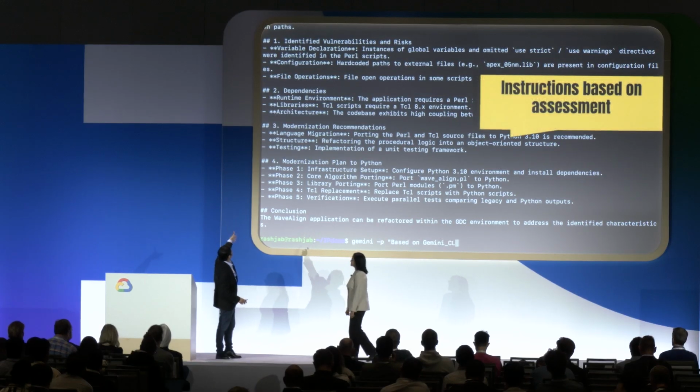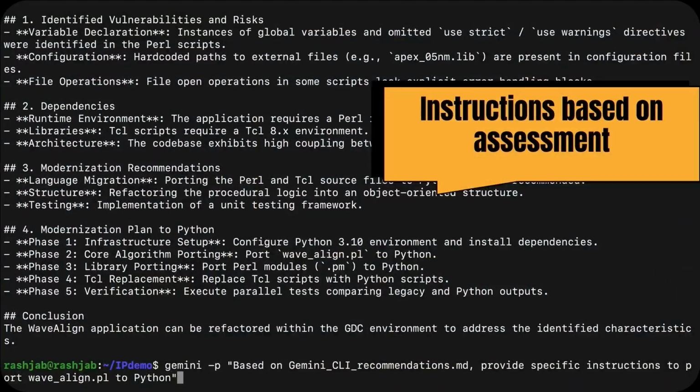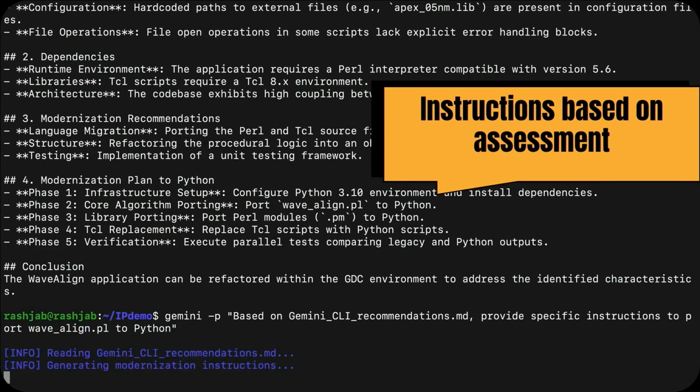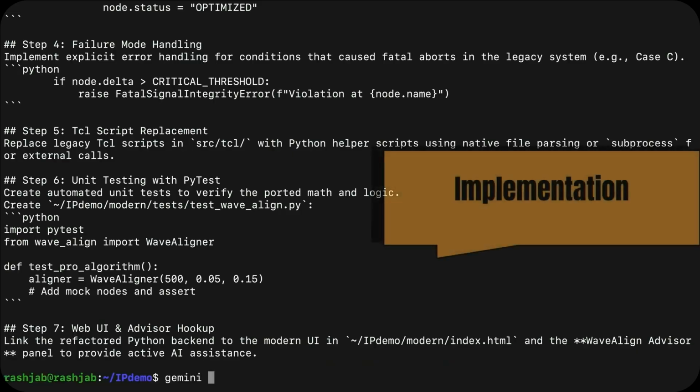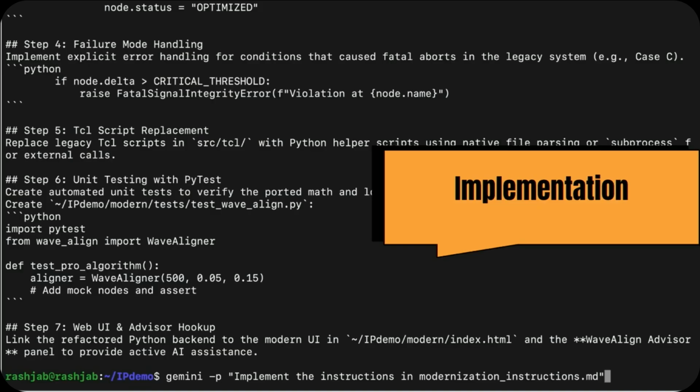These are the recommendations that Gemini is giving me. And now, based on these recommendations, I'm actually telling Gemini, please go ahead and start actually implementing these recommendations, fixing the vulnerabilities, modernizing the code to Python, and doing a few other cool things that you will see. So now it started the modernization process, and it's going to go through this, implementing the instructions in the modernization code.